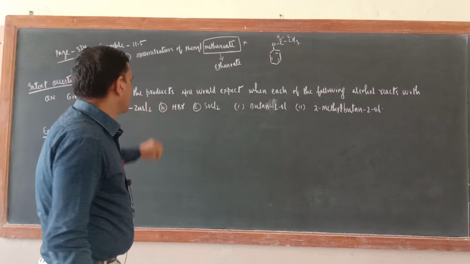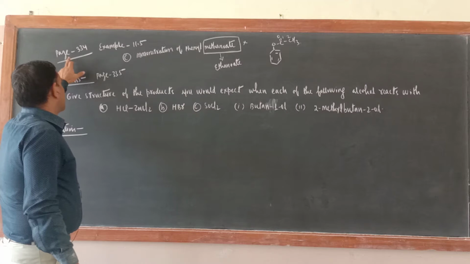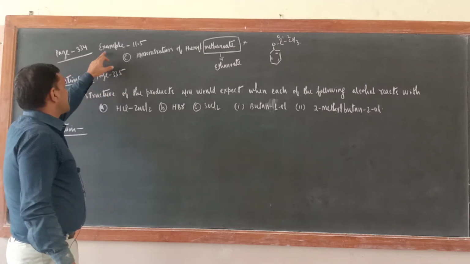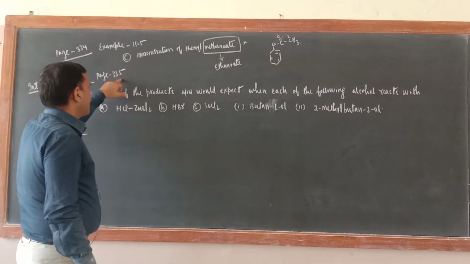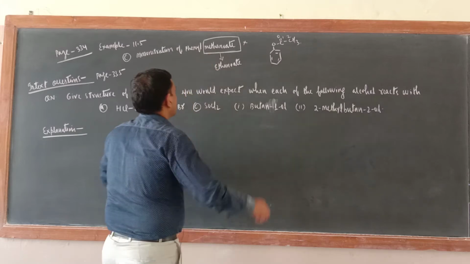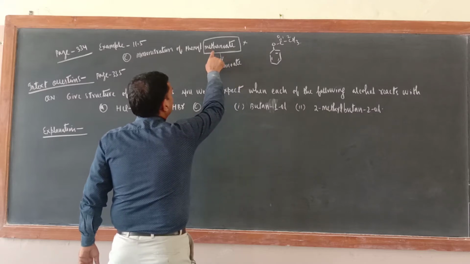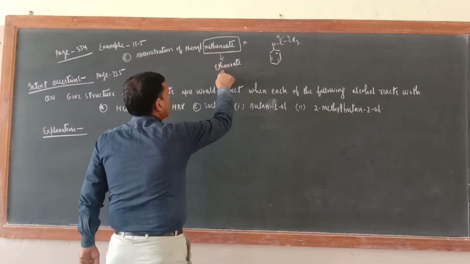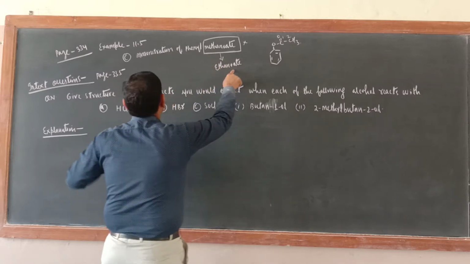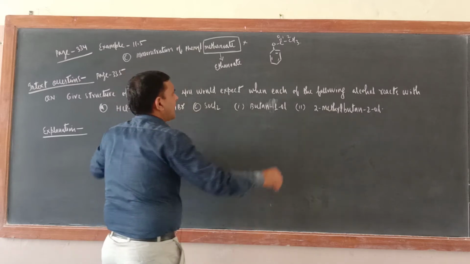Now just see Saturday's video, page number 334. There is one problem in the NCERT book, example number 11.5: mononitration of phenyl methane OAT. Actually the formula given is phenyl ethane OAT, but in the book the name is written this way. This is wrong, please correct it. It is phenyl ethane OAT, mononitration.